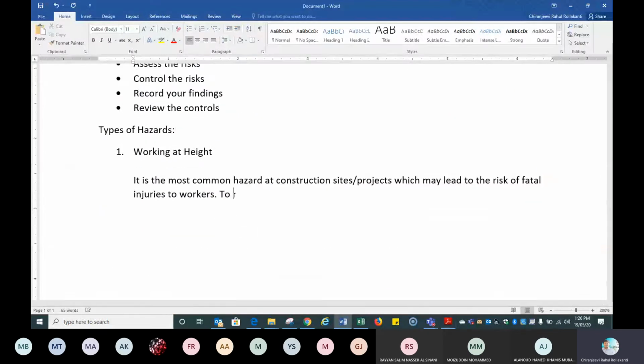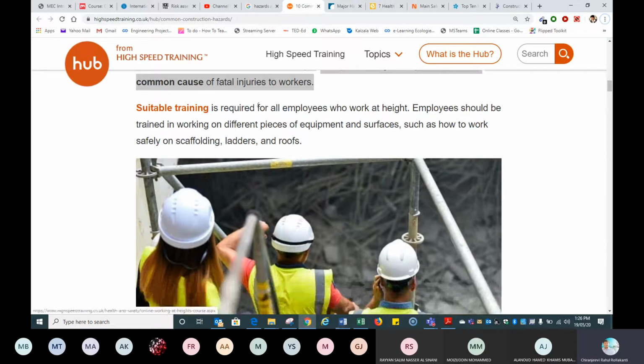Okay, to reduce or remove this risk, what are the control measures to be followed? Again, go to the website. Suitable training is required for all the employees who work at height.